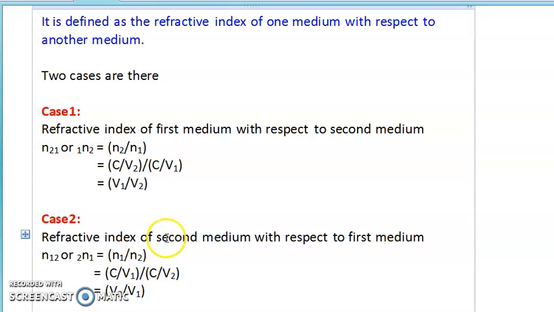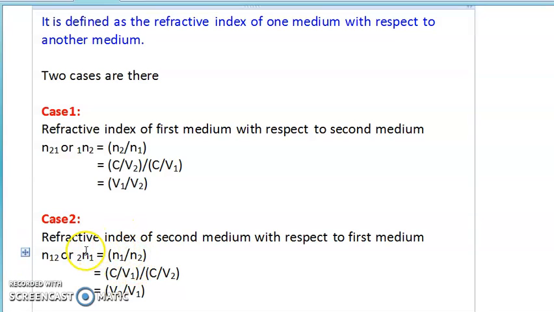Observe carefully: whichever medium you spell first, you write first in the notation, and whichever you spell at the end, you specify at the end. Remember it like this so that there is no confusion in remembering the formula.